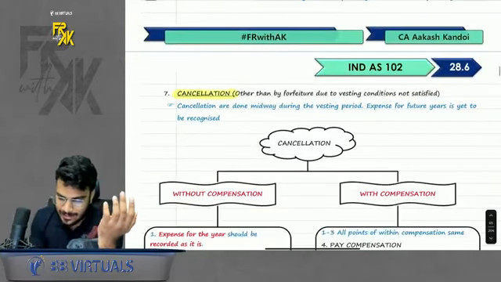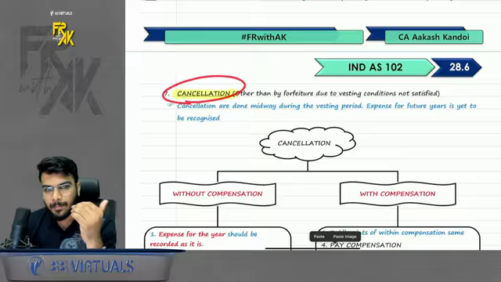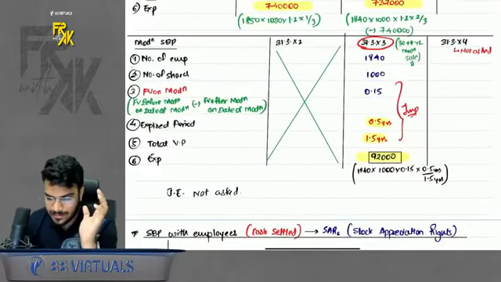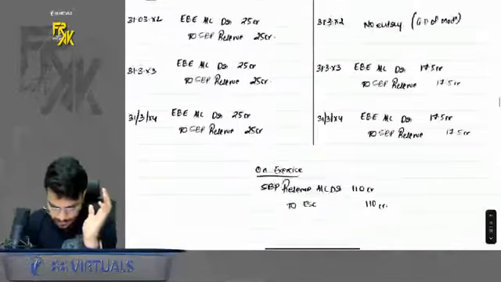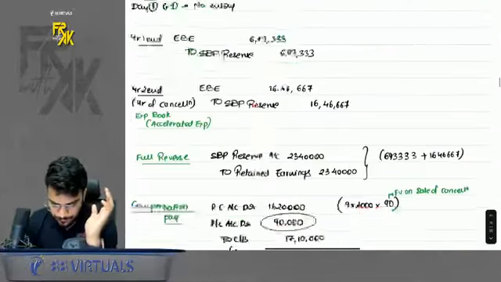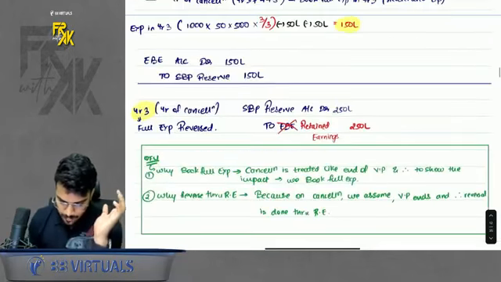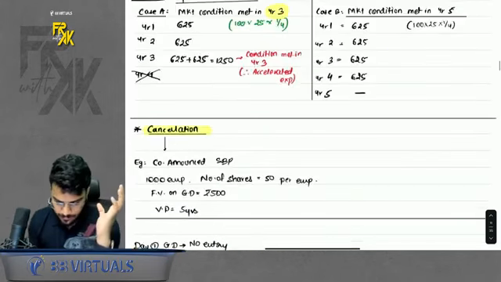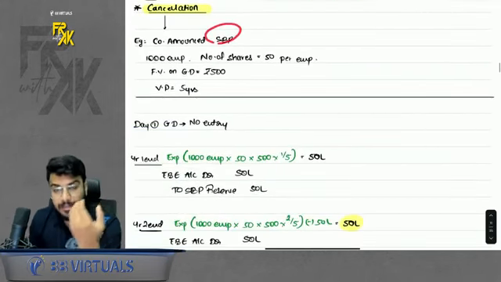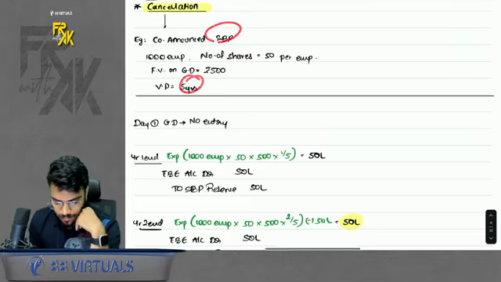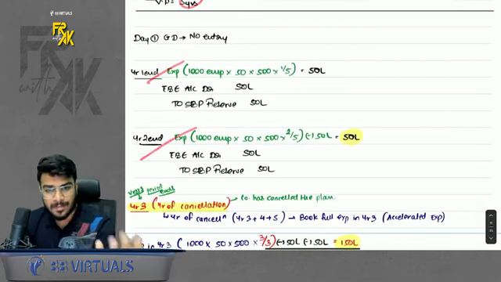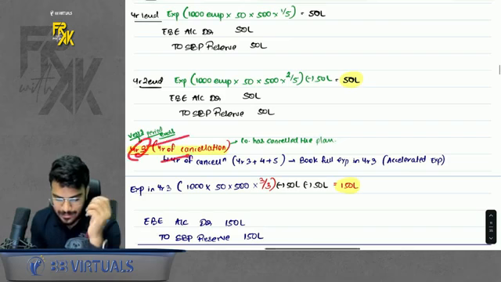Next concept is cancellation. What happens here? So company announces a plan and then cancels it. So now how to account for this? See, the accounting is very simple. I'll show it to you here. So company announced a plan, an SBP plan, for 5 years, let's say. Now everything went good for 2 years. You book the expense for 2 years. In the third year, company cancels it.